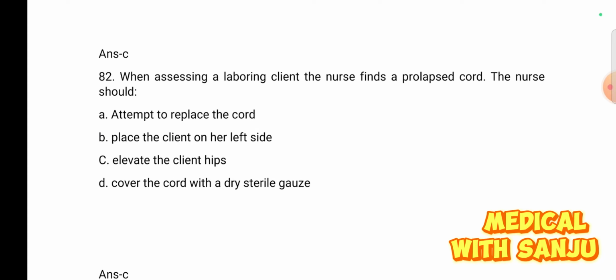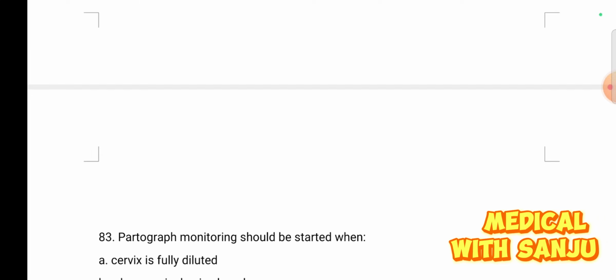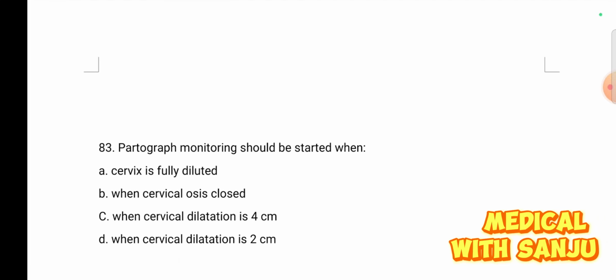Option C is the right answer. Question number 83. Partograph monitoring should be started when option A cervix is fully dilated, option B when cervical OS closed, option C when cervical dilation is 4 cm, and option D when cervical dilation is 2 cm.